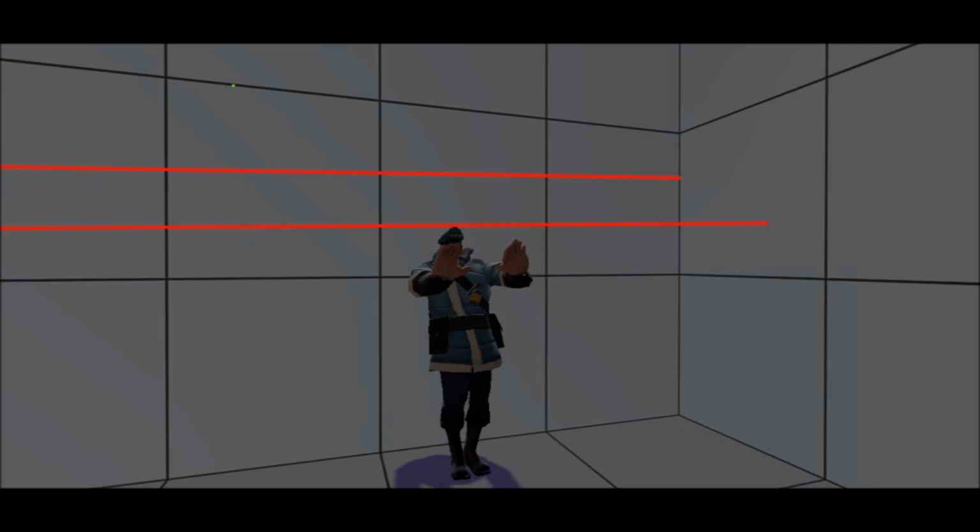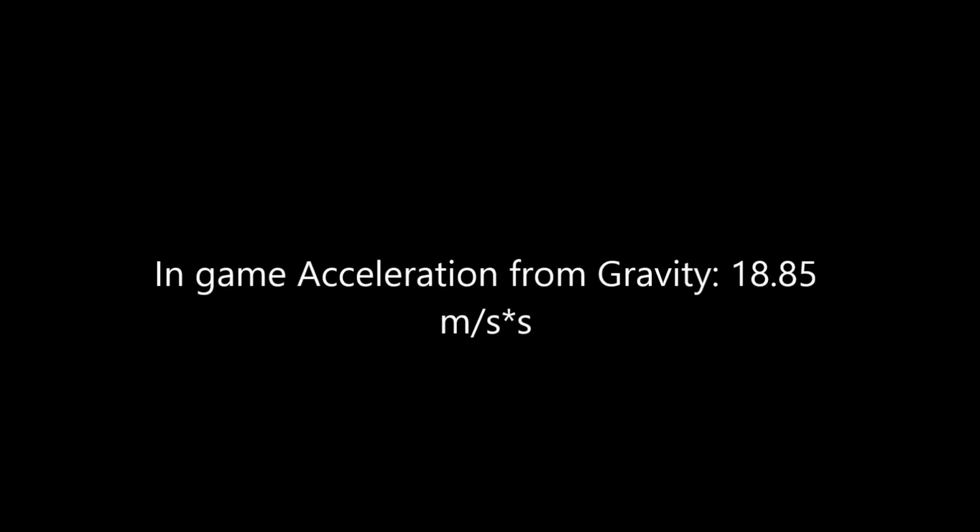Now that we have the acceleration, we can convert this into real-life units. The average human height is 1.65 meters. In this photo, we can tell that this character is approximately 1 1/3 units tall. By using simple algebra, we can deduce that 1 unit in this game is equal to 1.24 meters. Our final conclusion is that this game has an average acceleration due to gravity of 18.85 meters per second squared. That's almost double the real-life measurement of the acceleration due to gravity, which is 9.8 meters per second squared.